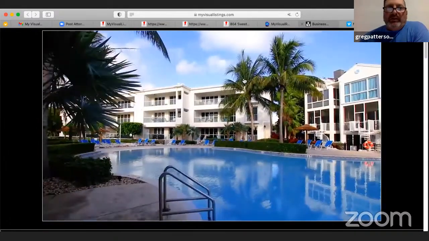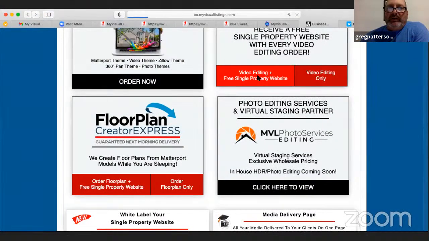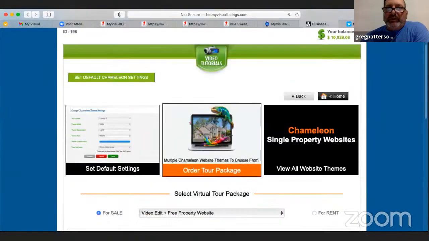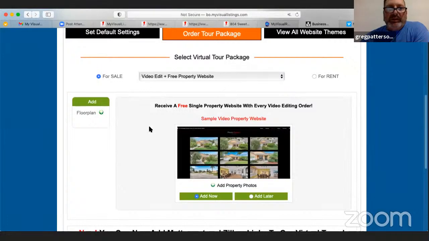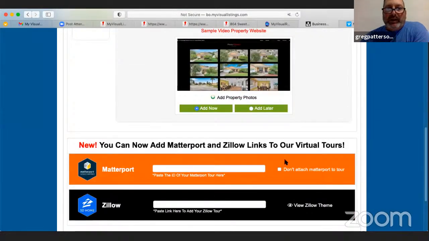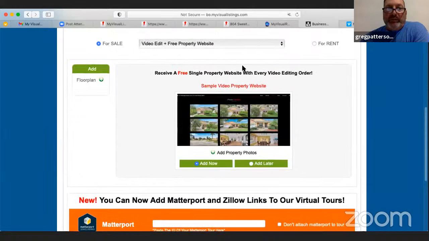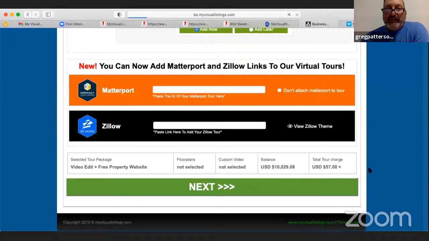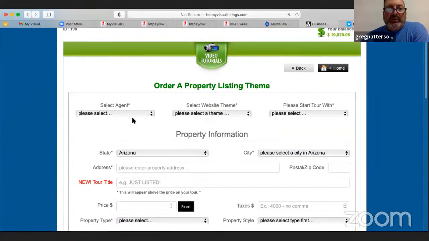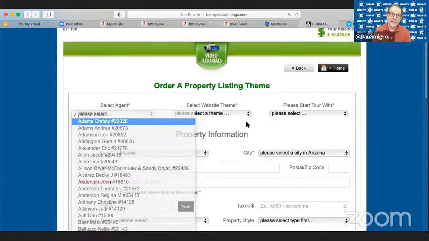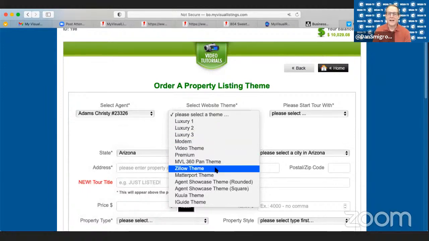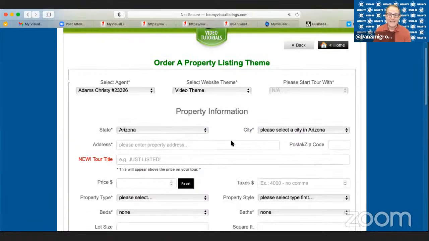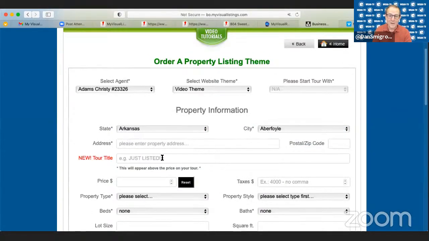Okay, so easy to show you right here. Click on video editing and free single property website, because there's a form that tells you everything you just asked. And this is a free property website with video editing. You would click next, it's $57. And for $57, you get a free single property website. So if you're not doing Matterport, and you're not ordering floor plans, but you still want the single property website, order video for $57 and you'll get your single property website.